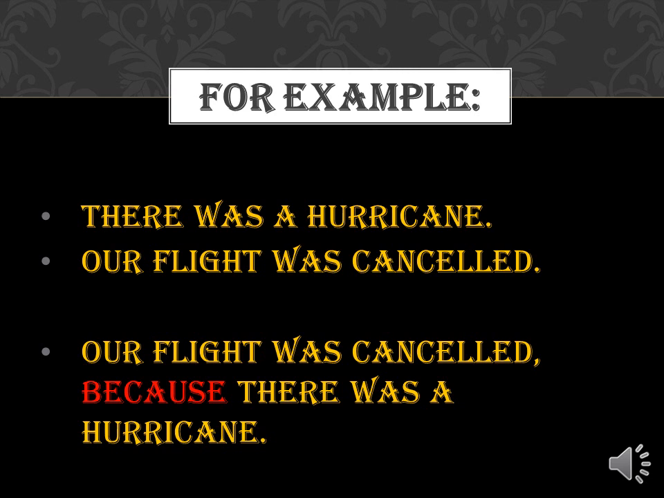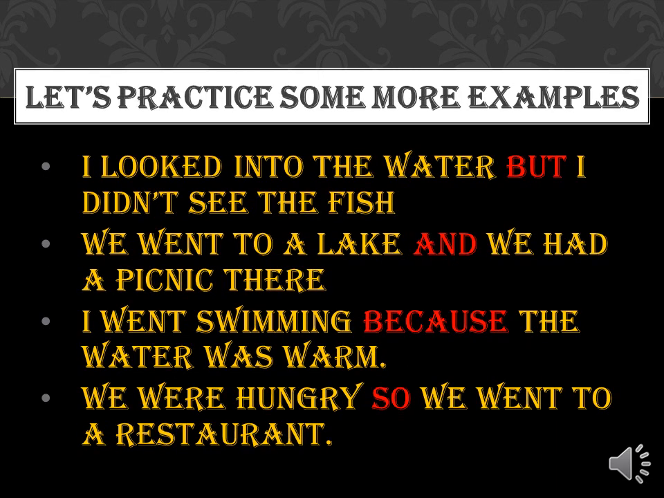How? Let's see. Our flight was cancelled. This is something which has happened. But why did it happen? Because there was a hurricane. So I used the connector because over here. So the sentence goes like, our flight was cancelled because there was a hurricane. Similarly, we have some more examples. Let's have a look at them.